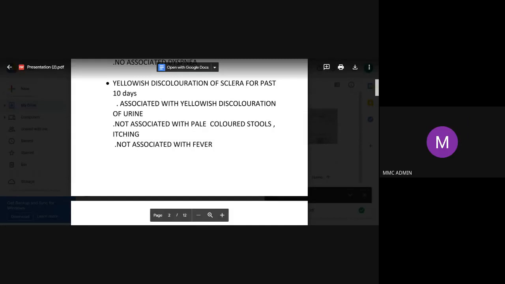Ma'am? That's why you get the bilirubin, no? Yes, it will bind to the elastin of the sclera, and that is why you get that yellowish discoloration. Now, it is not associated with fever. That is what you are given.